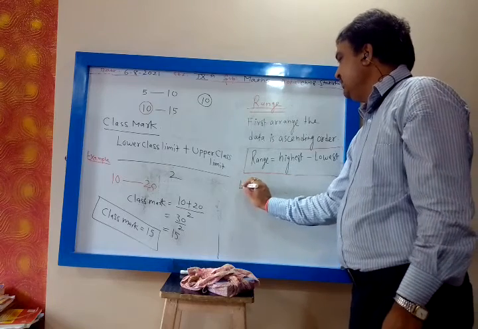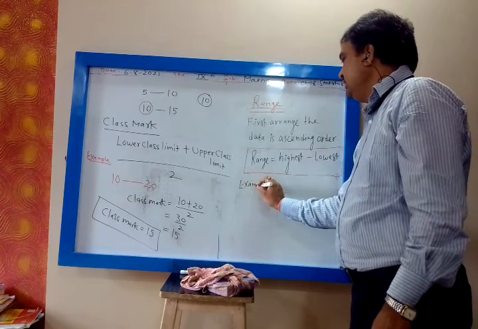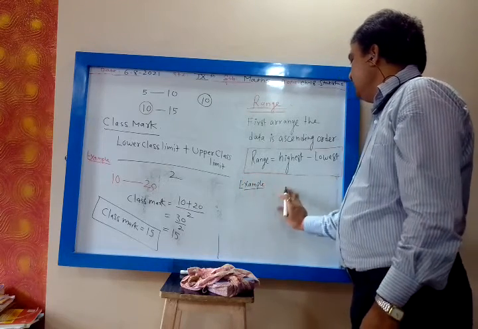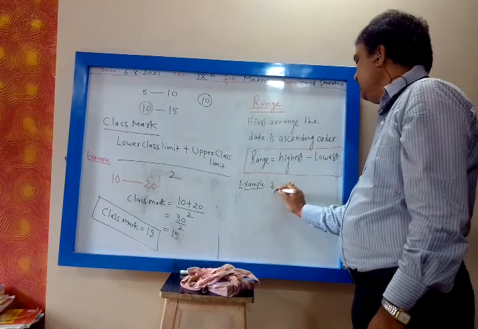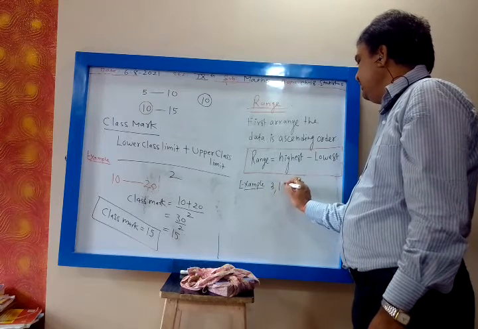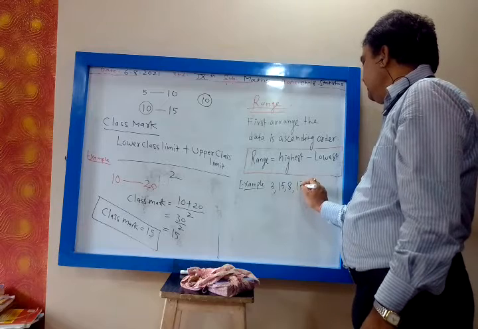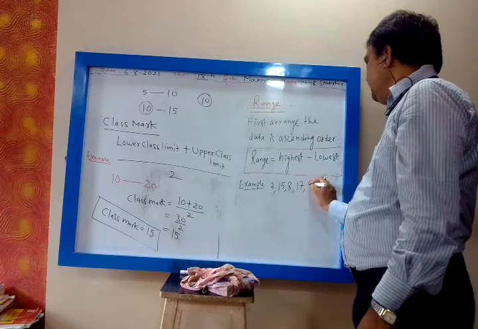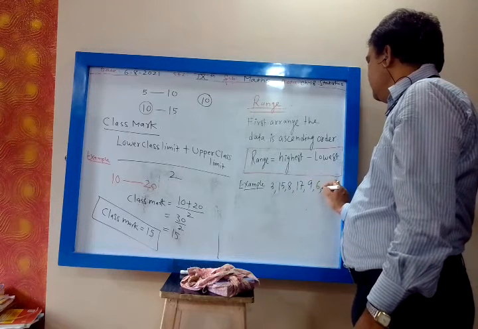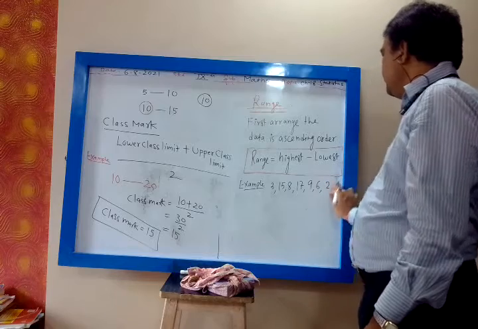Let us take the example: 3, 15, 8, 17, 9, 6, 2.